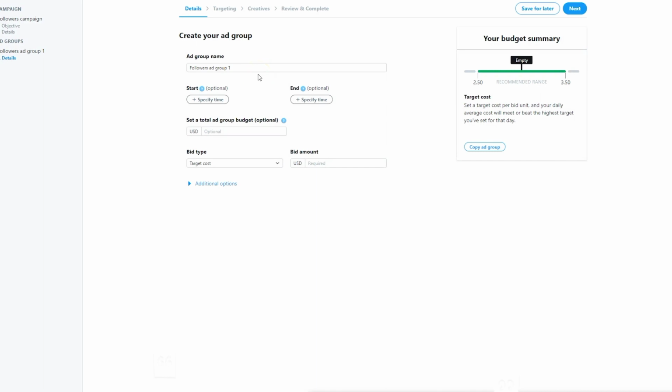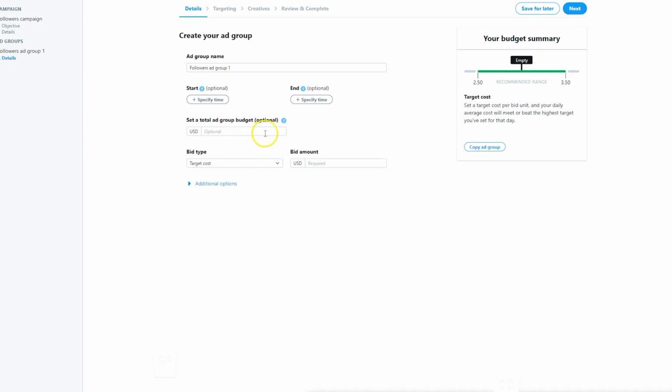All right, so here we are on the ad group page. Now the first thing you'll notice is that some of these variables seem to conflict with the variables on the campaign creation page. However, this is overlap, okay? This is sort of compartmentalization. The idea is you can have multiple ad groups, and so why not compartmentalize and have one ad group with one angle that ends on a certain day and then have the other one with a different angle take over on a certain day, all within the same campaign.